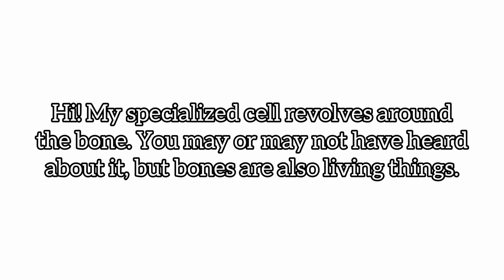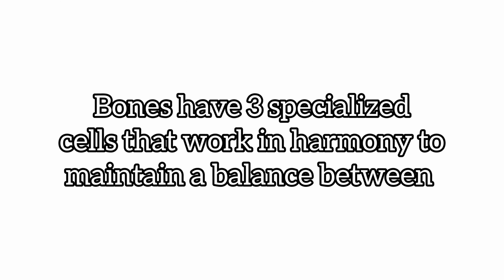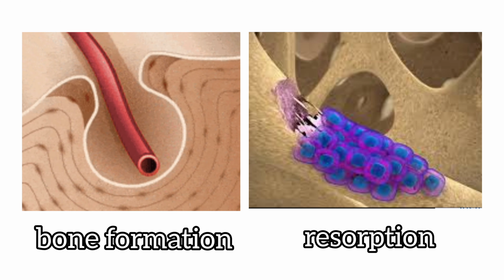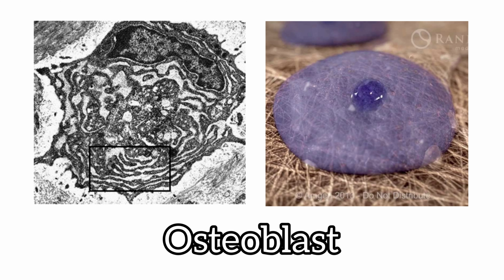Hi, my specialized cell revolves around the bone. You may or may not have heard about it, but bones are also living things. So bones have three specialized cells that work in harmony to maintain a balance between bone formation and resorption, ultimately to control bone structure and function.